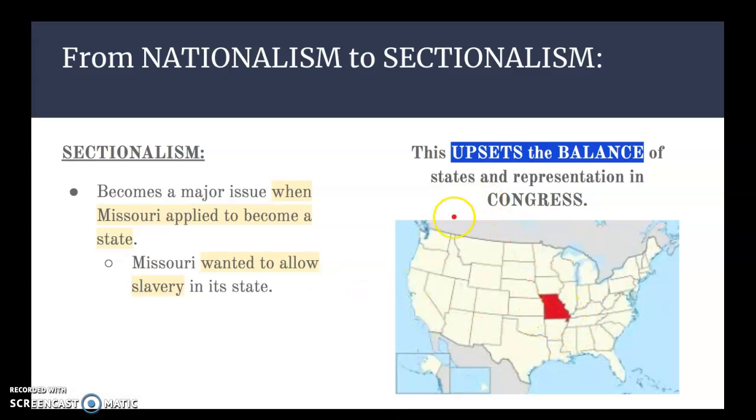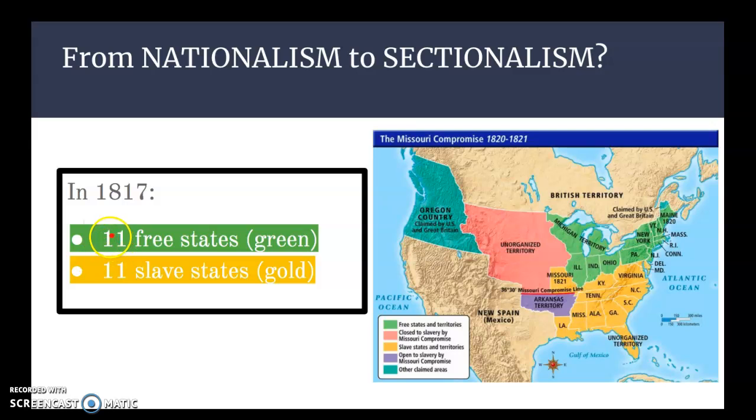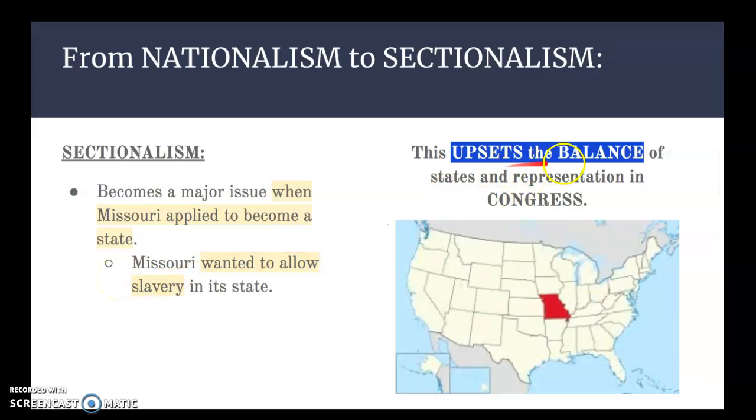Okay, but if you go back to the last slide, you look right here. We have 11 free states and 11 slave states. That would upset the balance of states and representation in Congress. So what do we mean by upset the balance? Well, now there are going to be more slave states, 12, compared to free states or states that did not have slavery, which was 11. So the balance is now offset.